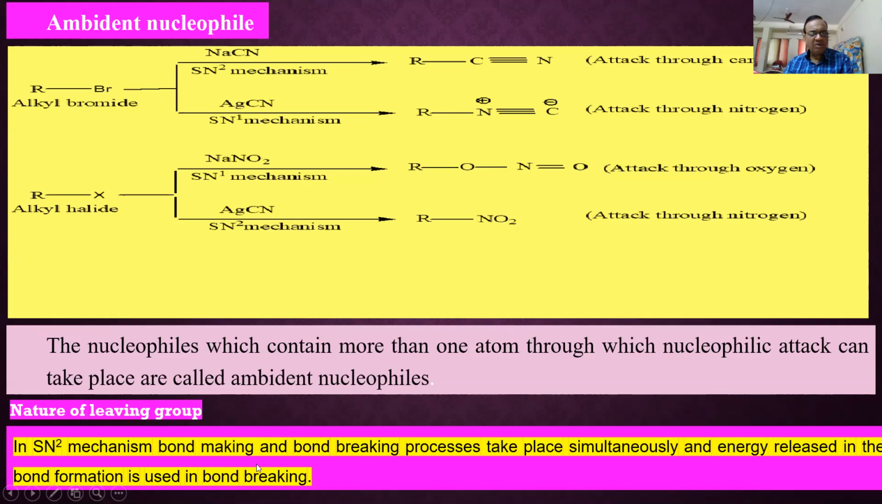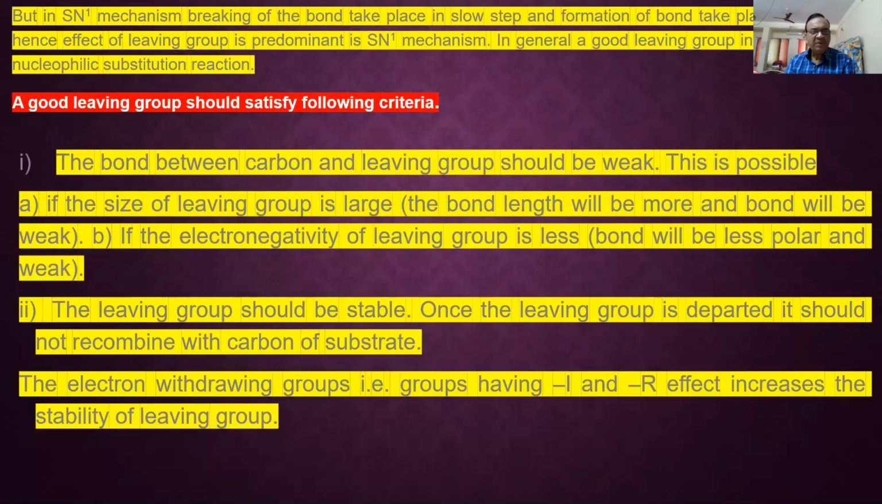Next is nature of the leaving group. In the SN2 mechanism, bond making and bond breaking take place simultaneously. So where is a good leaving group important? In SN1, because the leaving group is given out in the first step, so it should be good in SN1. In SN2, due to the incoming of a powerful nucleophile, the leaving group automatically goes away or will have to go. This is the main difference.